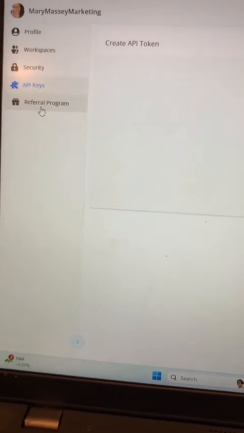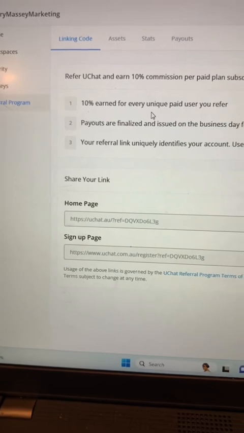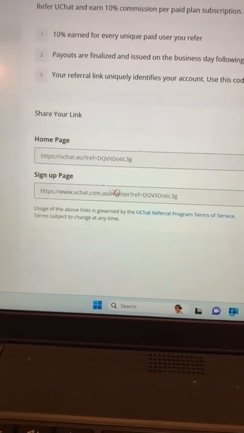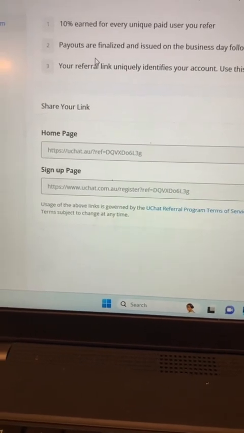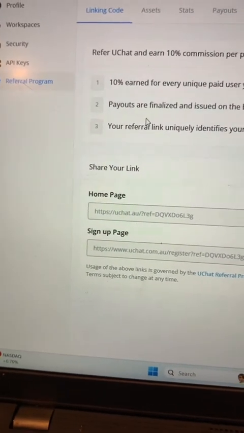But then also, guys, they have a referral program. So you can get 10% earned for every unique paid user that you refer. So here would be my share link. So that's just another opportunity for affiliate sharing.